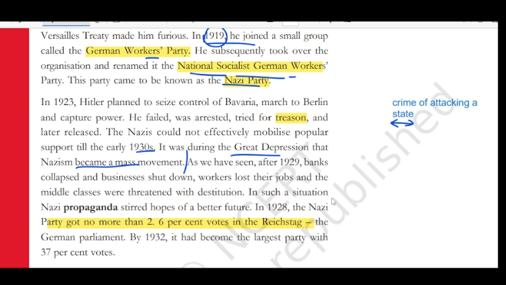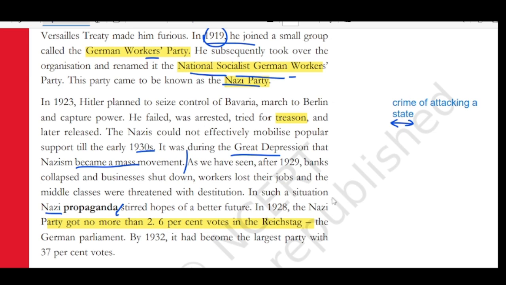In such a situation, Nazi propaganda stirred hopes for a better future. So, what is propaganda? Propaganda is promoting something by usage of newspapers, social media, news, and posters. That is what propaganda is. What are the Nazi people doing?